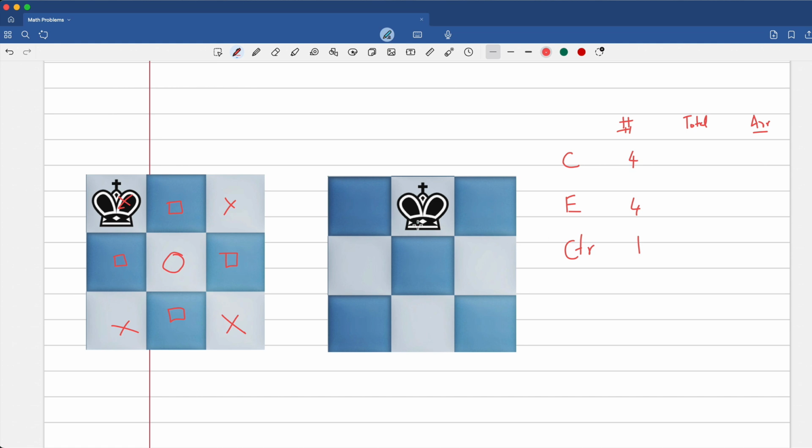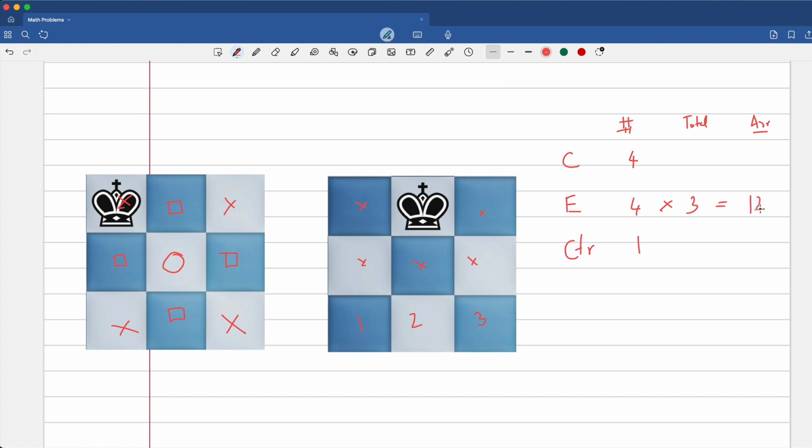Let me do it for an edge. This edge ensures that all of this is no king's land. So you can't have the white king anywhere here. But it can be any other place, which means 1, 2, 3. So there are 3 arrangements when the black king is on the edge. And therefore, the total number of arrangements where the black king is on the edge and the white king is somewhere else is going to be 12.